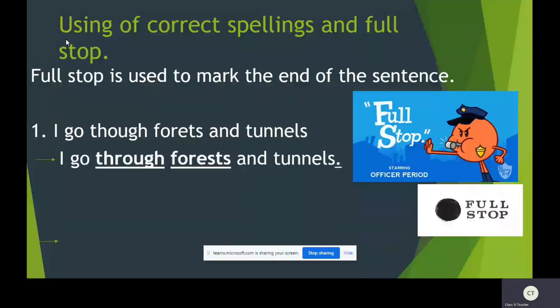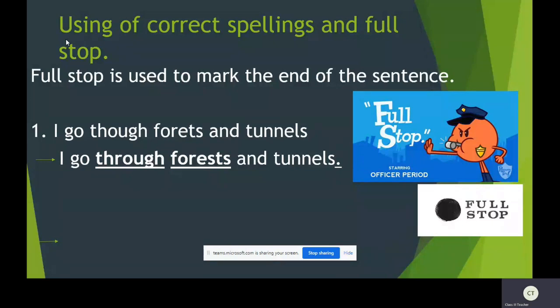You can see the correct spelling of through: T-H-R-O-U-G-H. Forests, F-O-R-E-S-T-S. I go through forests and tunnels. We have ended it with a full stop.